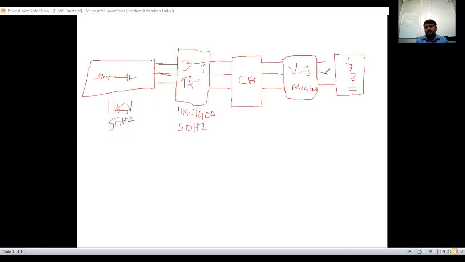3-phase loads are RLC loads only, right? Yes or no? Some people are joining. Roll number 35, Gawani.